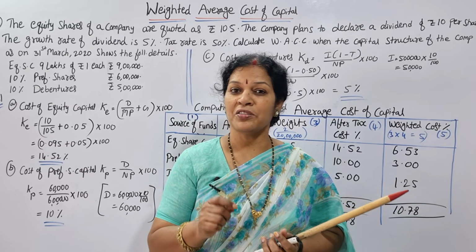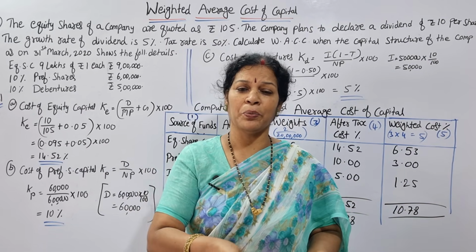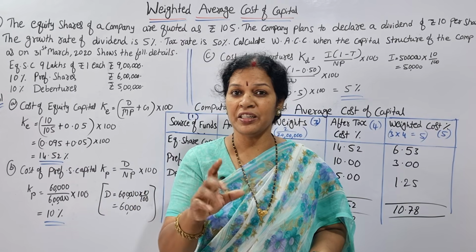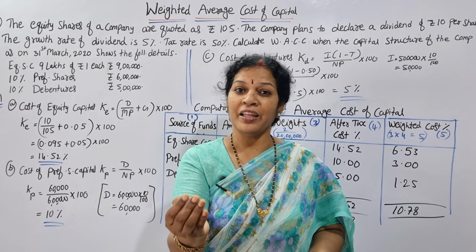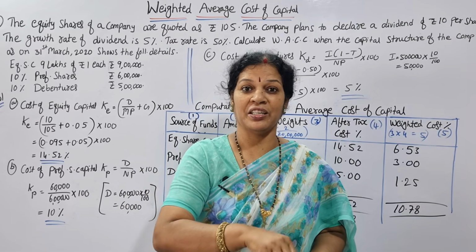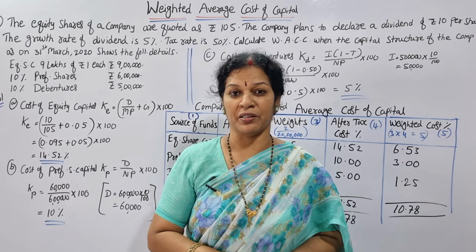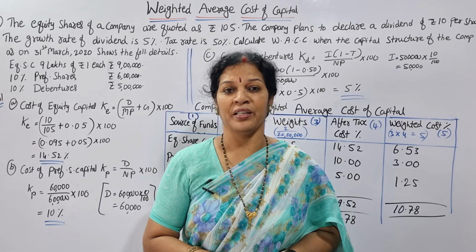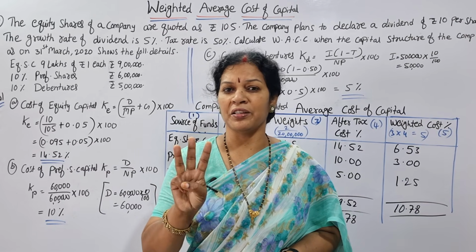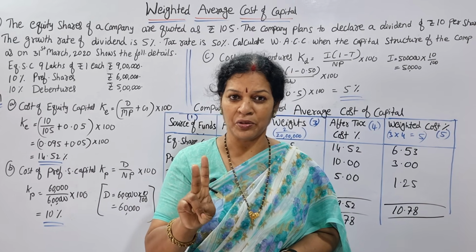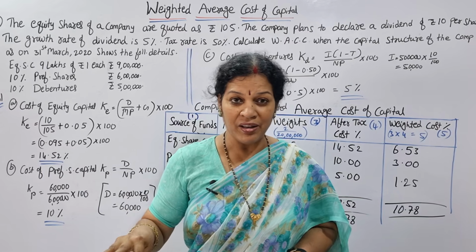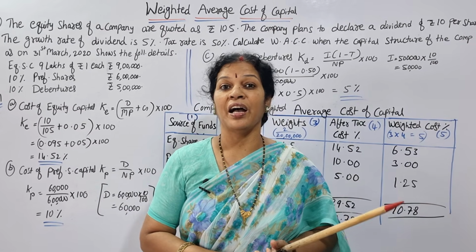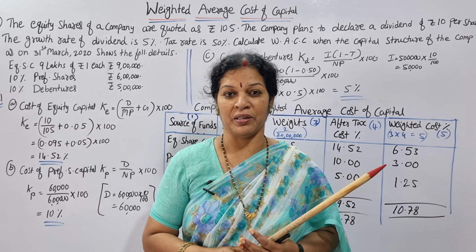Yes. Cost of retained earnings, it is in the company itself only. Only if they are going to distribute that retained earnings to the shareholders, then they are going to invest in the company. With that assumption we have calculated. In fact, it's not exactly the cost for the company. That is why we are going to calculate only the three things: cost of debt, cost of preference shares, cost of equity shares. Then after that we are going to calculate the weighted average cost of capital.